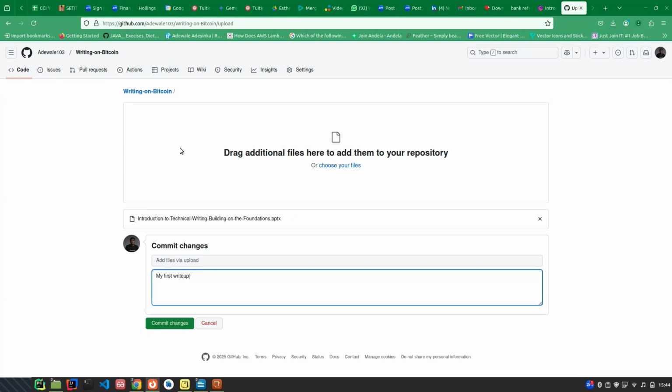Let's say you're working with a team of technical writers. Let's say you're working for a company like Microsoft, right? And you are working under a team, and you guys are like 8 on that team, and they want you to work on chapter 1 or phase 1, and that technical writer should work on phase 2 and all that, right? You can use a platform like GitHub to upload that document, and everybody within your team can collaborate on that document.